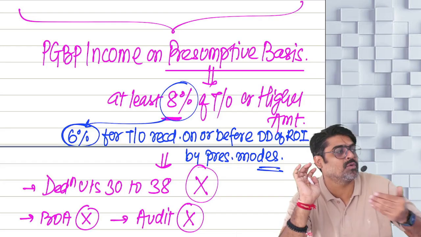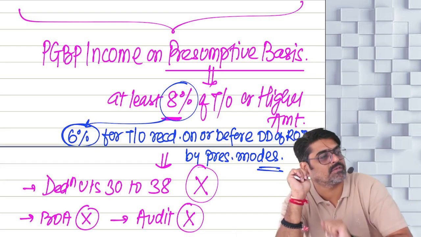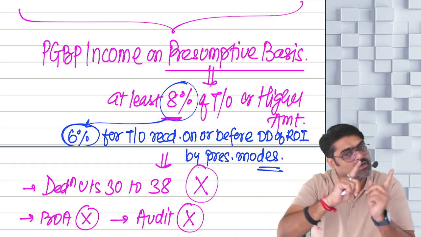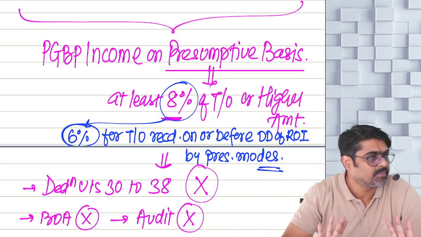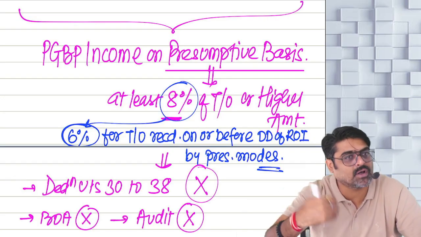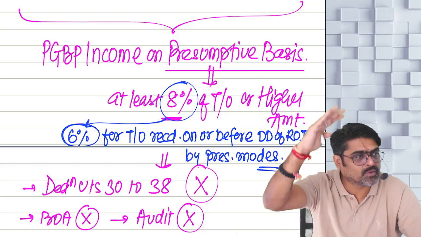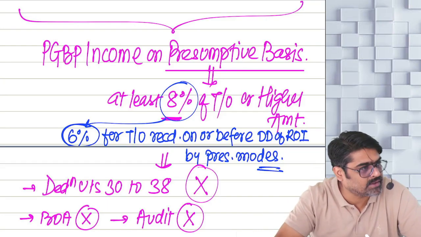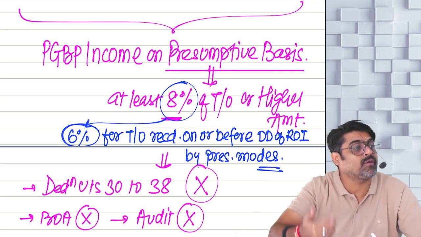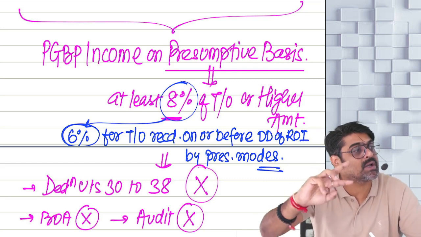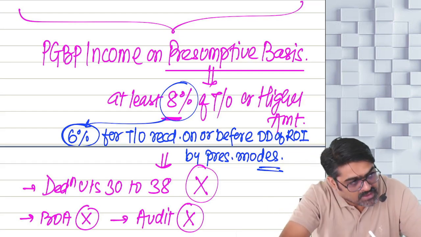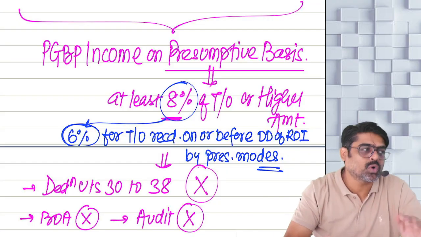So once you follow 44AD, for the next 5 years, if turnover is within limits, you have to follow 44AD, meaning you have to show at least 8% or a higher sum as your profits. But in any of those 5 years, can you still show lower profits?